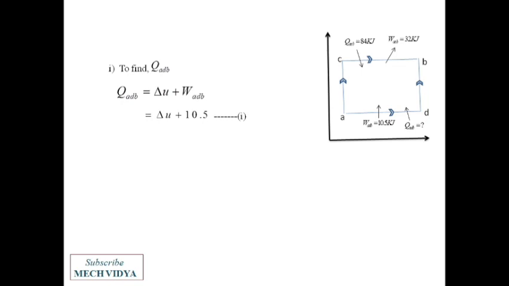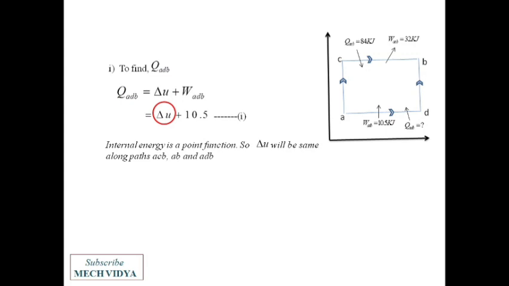But we do not know the value of del U. Okay, so del U can be easily found out from the other path. Since internal energy is a point function, del U, the change in internal energy, will be the same along different paths ACB, AB or ADB.